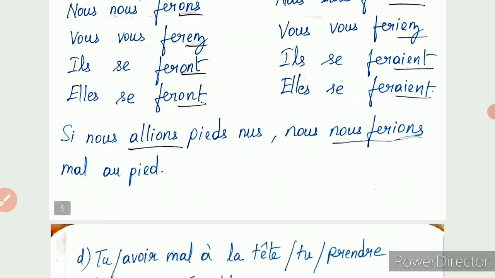Clear? Okay. Si nous allions pied, nous ferions mal au pied. The meaning is, if we go out with naked feet, without wearing shoes, we would get mal au pied, which means pain in the foot. Clear?